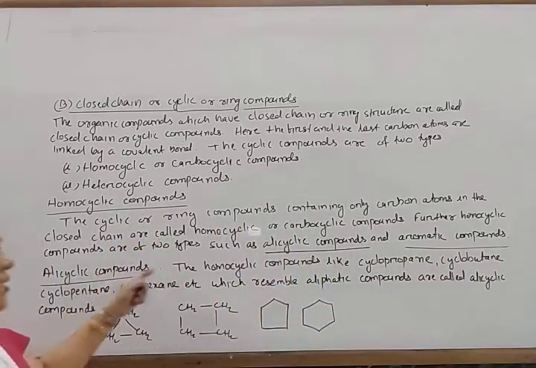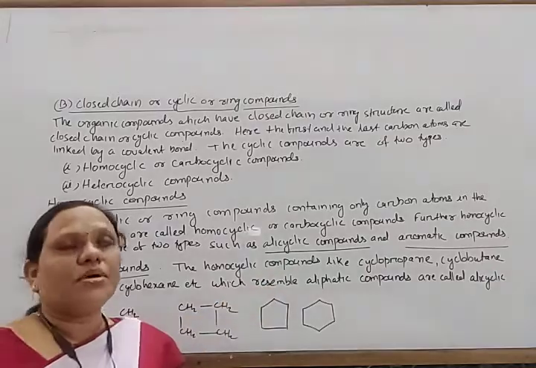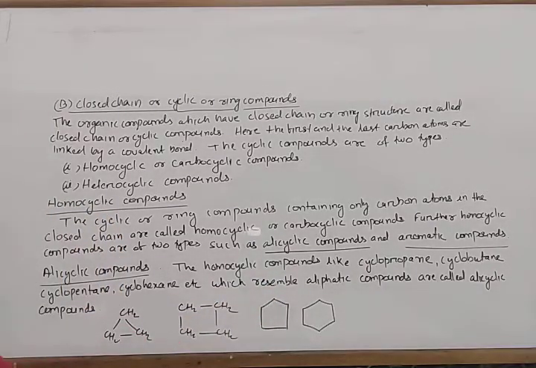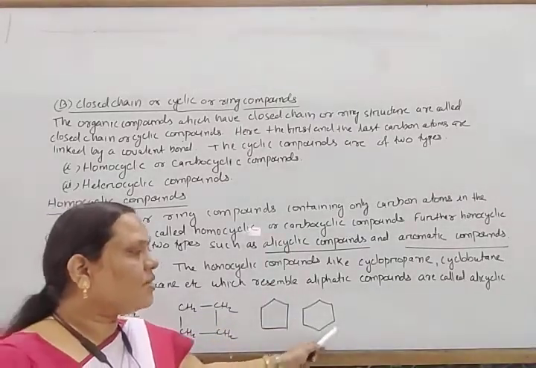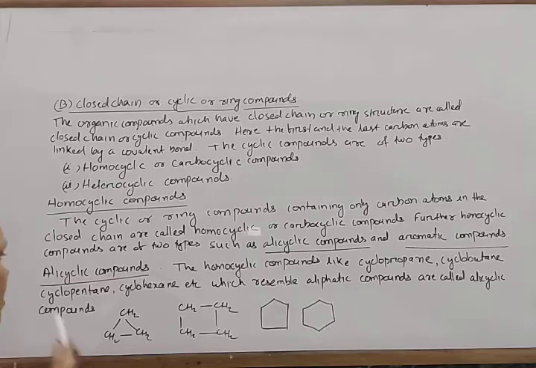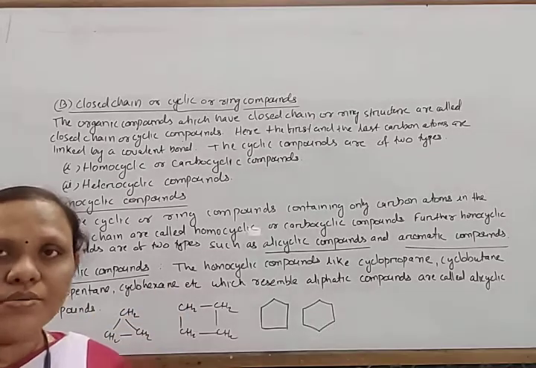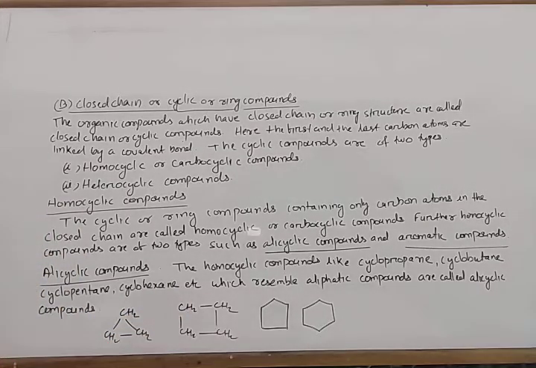Alicyclic compounds are the homocyclic compounds like cyclopropane, cyclobutane, cyclopentane, cyclohexane, which contain only carbon atoms. So note this down.